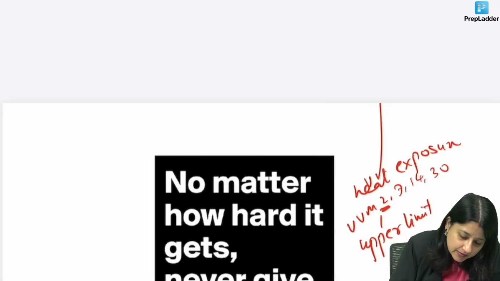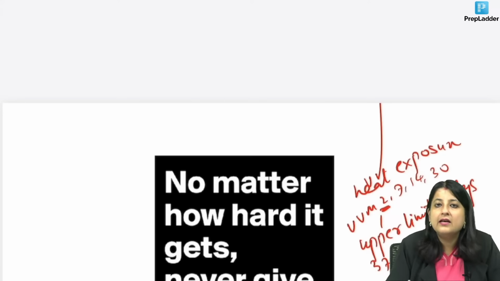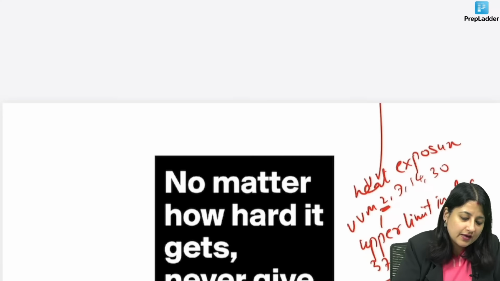This is the upper limit in days at a constant temperature of 37, like somebody asked, before the vaccine should be discarded. Who was asking?